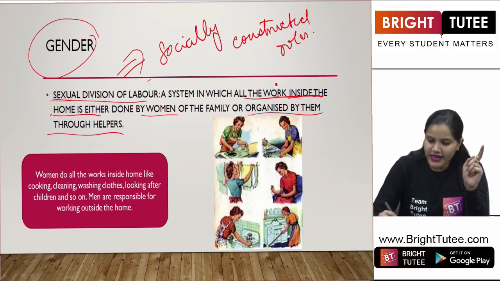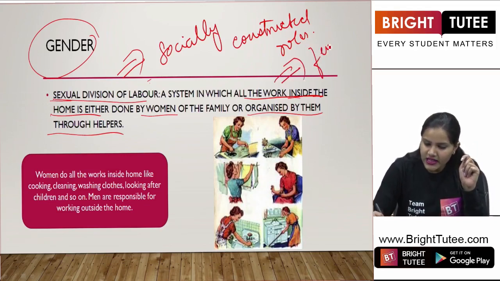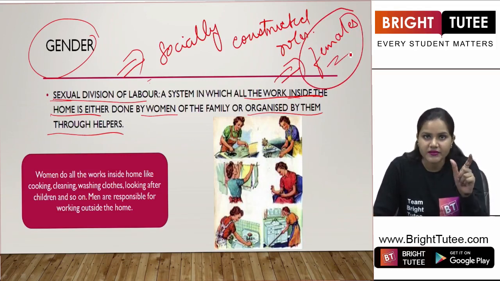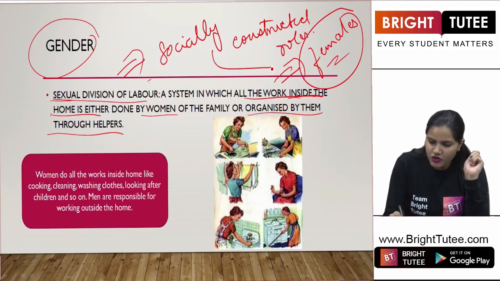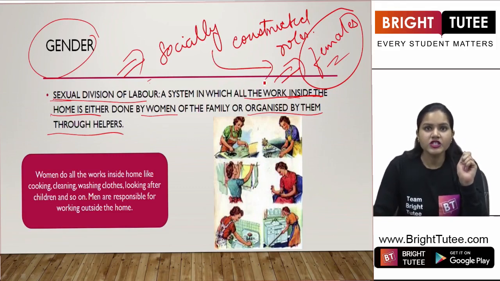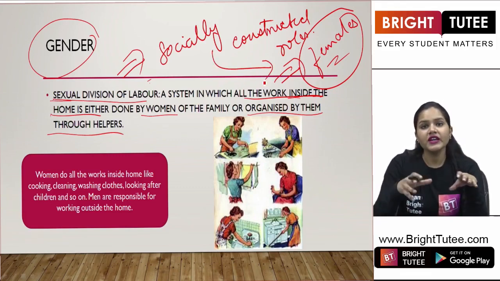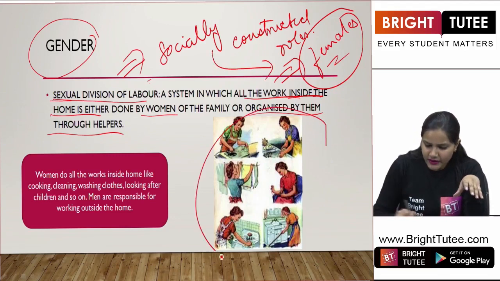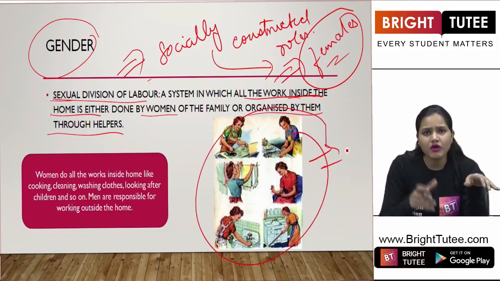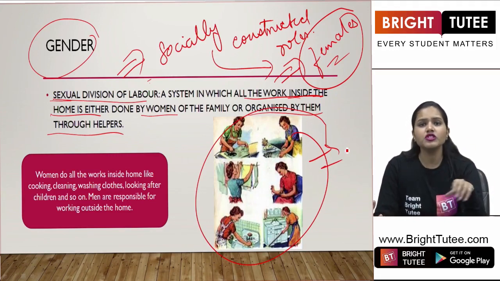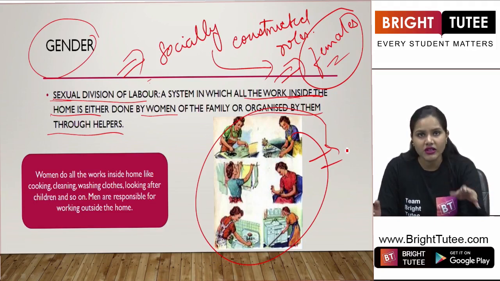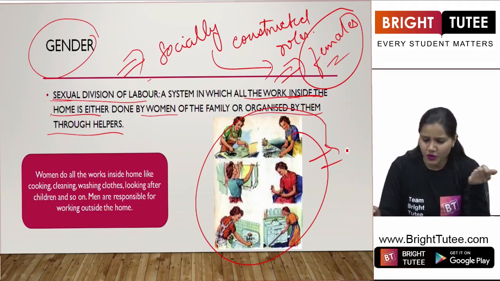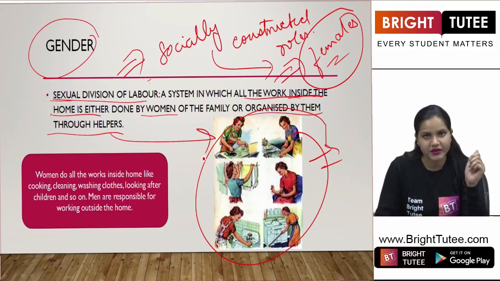Inside the home, it always denotes that these works are to be done by females. Understanding the term here, the socially constructed role: all the works that are related to inside the home, that is cooking, washing clothes, washing utensils, and so on, are to be done by females or organized by them through their helpers, right?